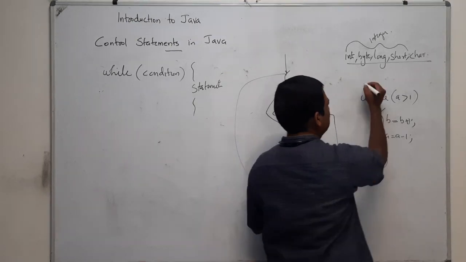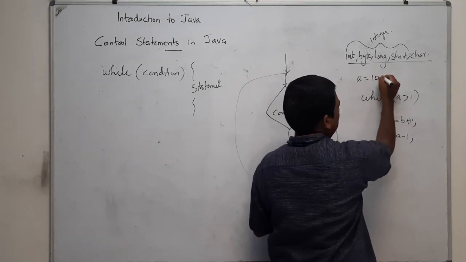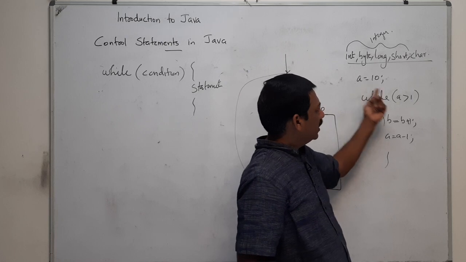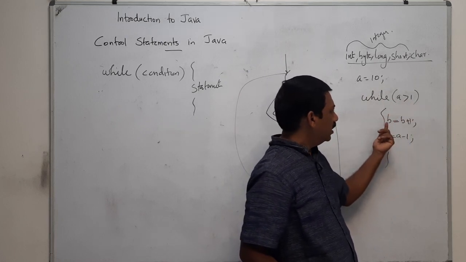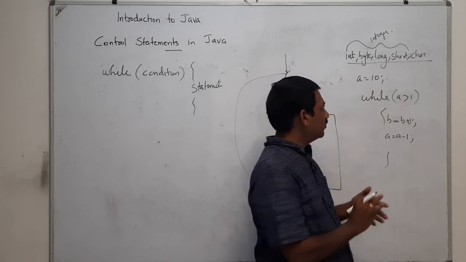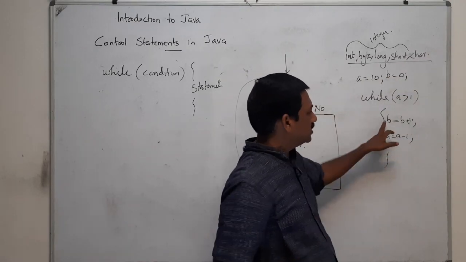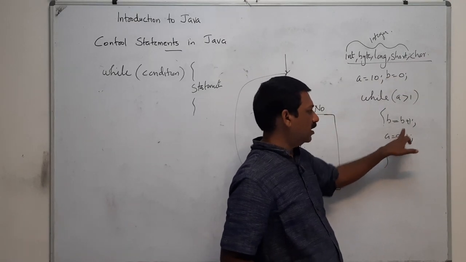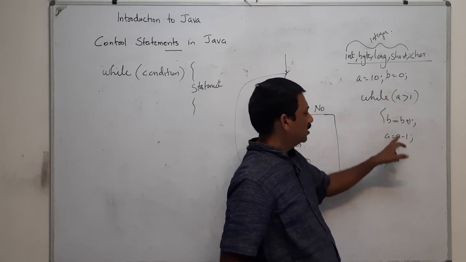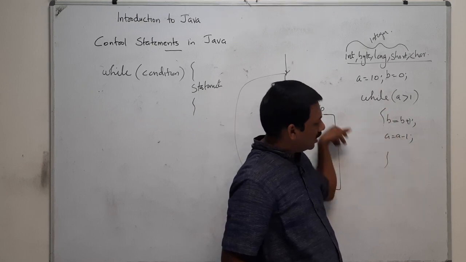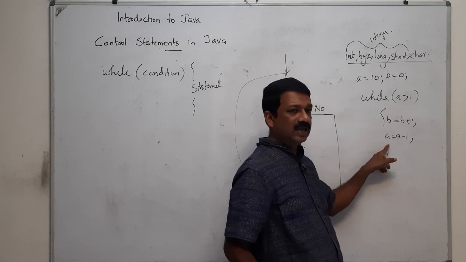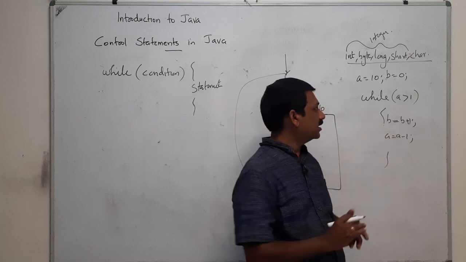Suppose that the value of a is 10. Then initially 10 is greater than 1, so b is assigned b plus 1. Suppose that initially b equals 0. What will happen? b is assigned b plus 1, so b becomes 1, and a equals a minus 1 means a is 9. In the next iteration a becomes 8, then 7, 6, 5, etc.